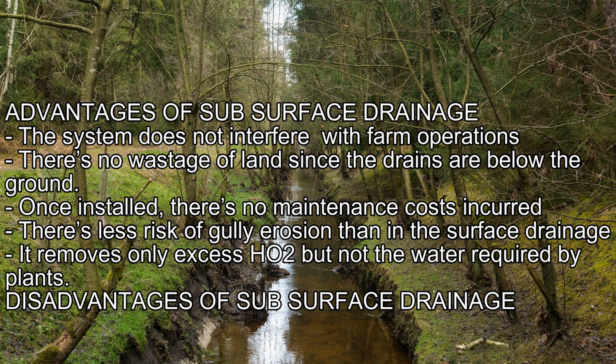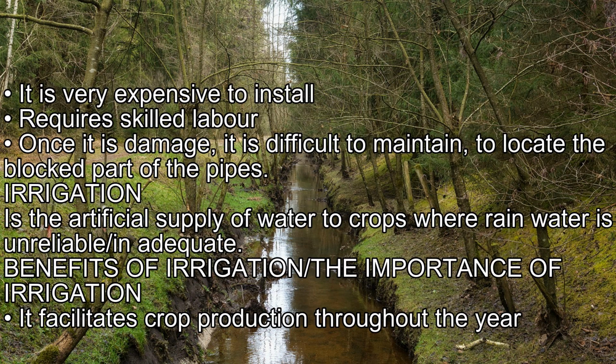Disadvantages of subsurface drainage. It is very expensive to install. It requires skilled labor. Once it is damaged, it is difficult to maintain, since it is hard to locate the blocked part of the pipes. Irrigation is the artificial supply of water to crops where rainwater is unreliable or inadequate.